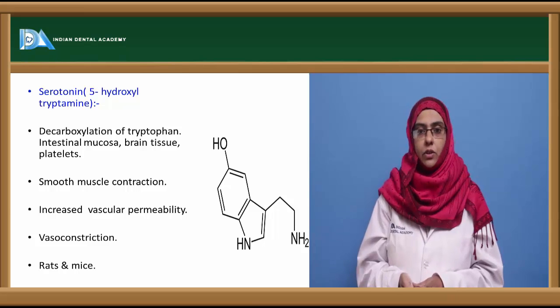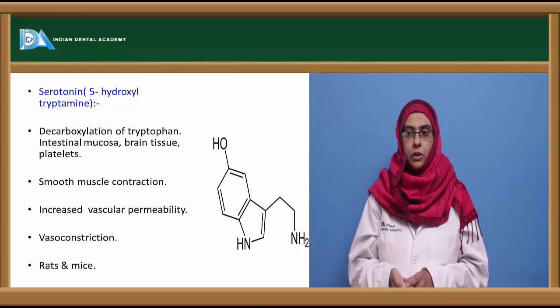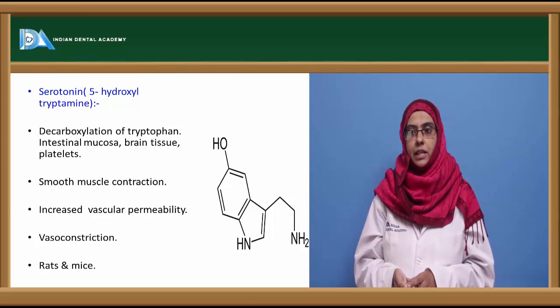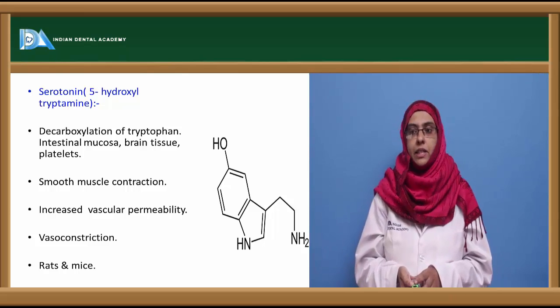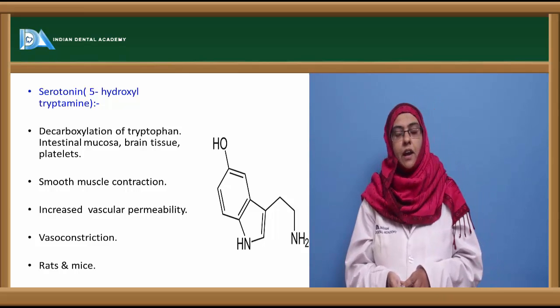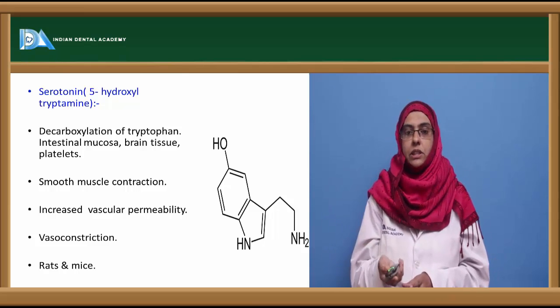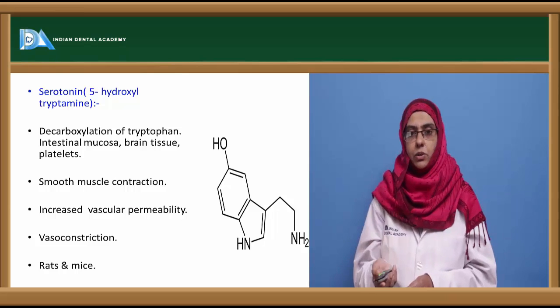Next is serotonin, which is 5-hydroxytryptamine, produced by the decarboxylation of tryptophan in the intestinal mucosa, brain tissue and the platelets. It causes smooth muscle contraction, increased vascular permeability, and vasoconstriction, and is mostly lethal in rats and mice. So this does not have an effect in human beings.